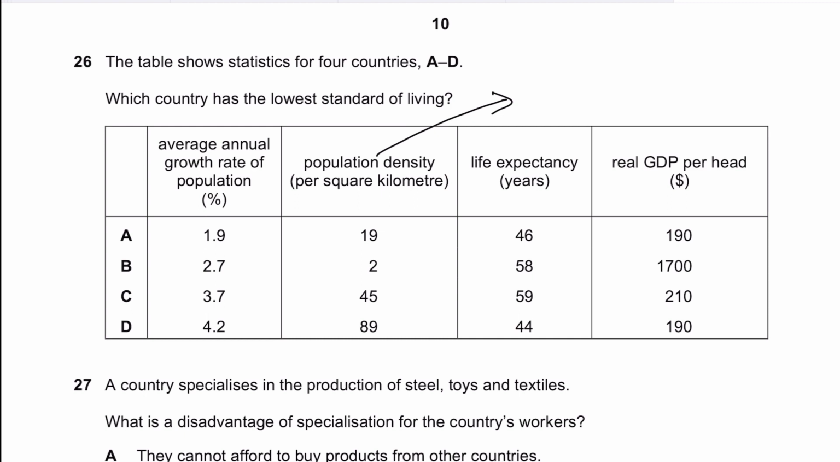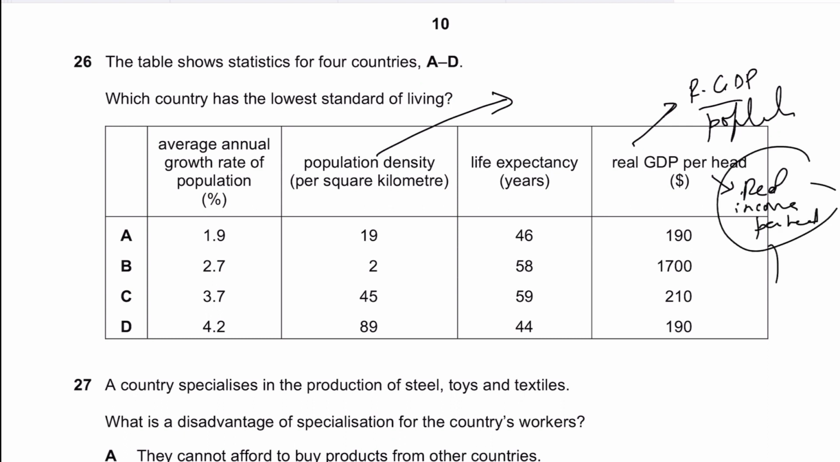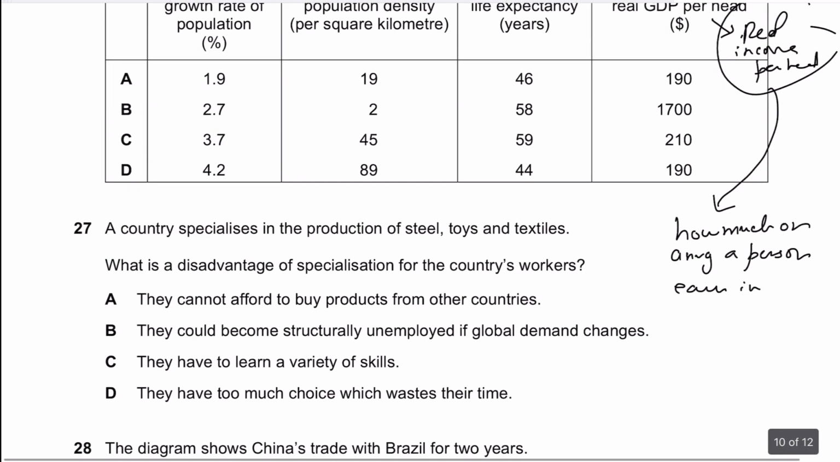Life expectancy, we all know what life expectancy is. The higher the life expectancy, the better it is; the lower, the worse it is. Real GDP per head should obviously be higher. Real GDP per head is basically real GDP over population. It's telling us the real income per head, how much on an average a person earns in one year, because we calculate GDP in a year, right? So real GDP per head is telling us how much on an average you're earning in a year.